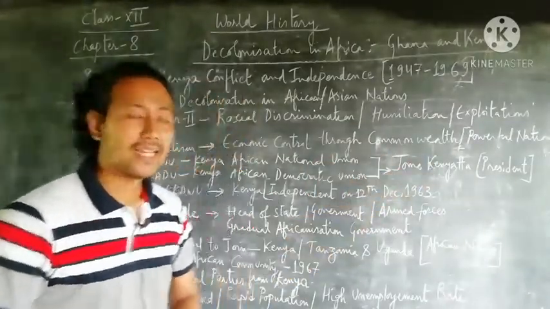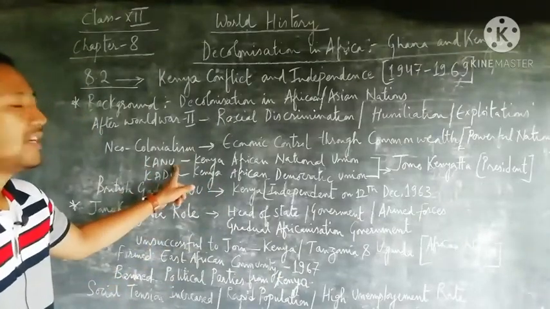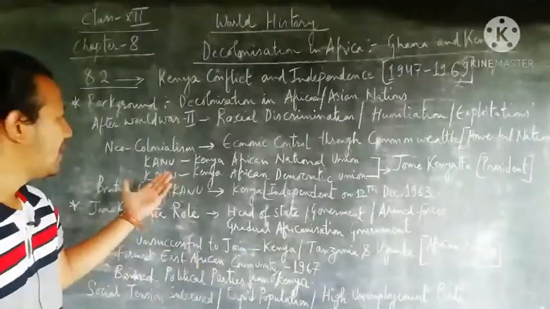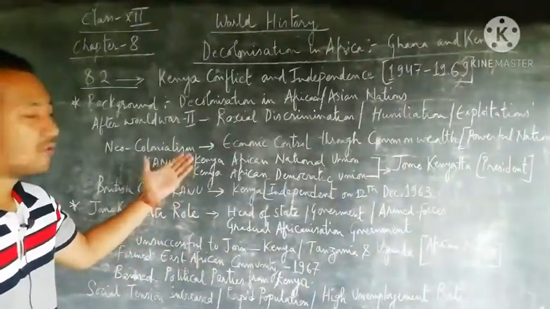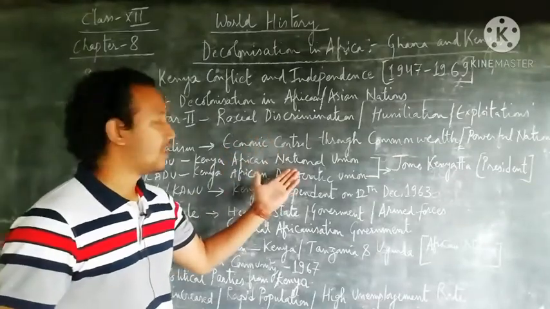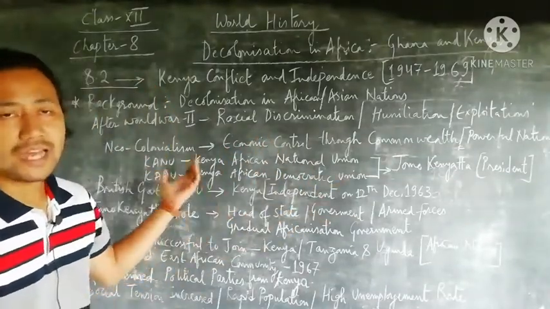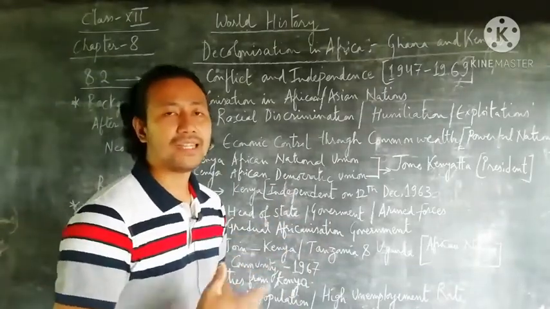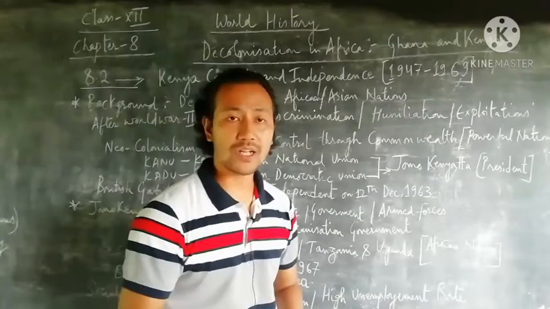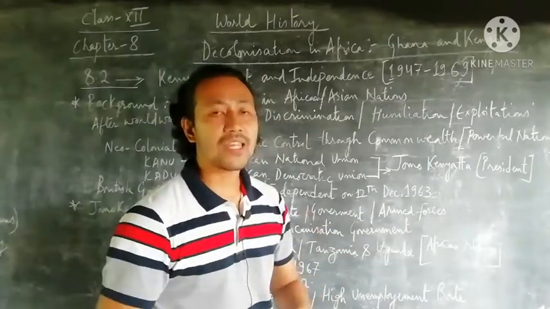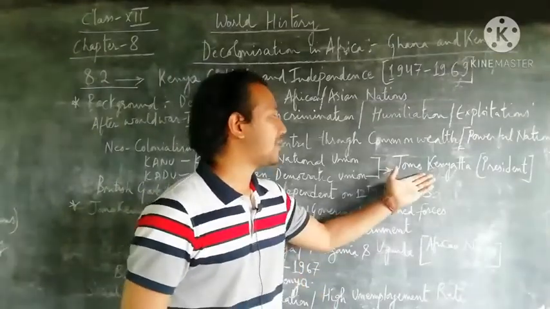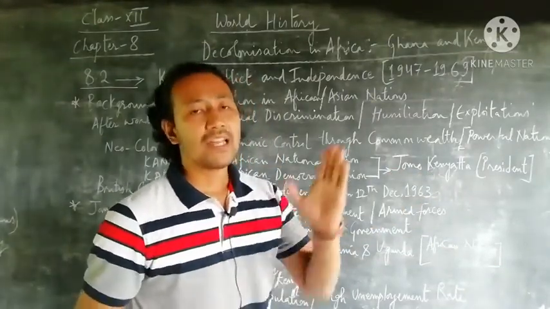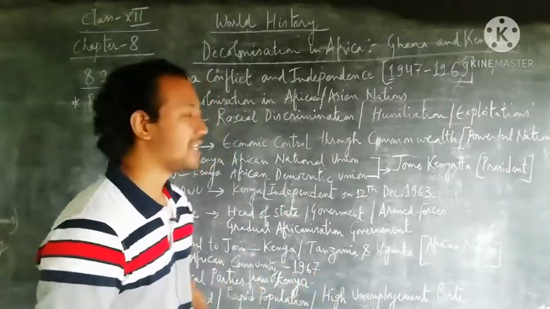Then we focus on the two organizations or unions formed in Kenya, KANU and KEDU. KANU stands for Kenya African National Union and KEDU stands for Kenya African Democratic Union. Overall, both these organizations had a leader whose role was very important, a great leader mainly thinking for his nation Kenya, and his name was Jomo Kenyatta. After the independence of Kenya, he became the first president of Kenya.